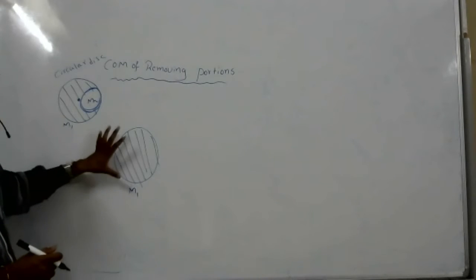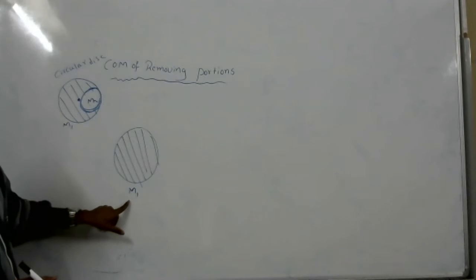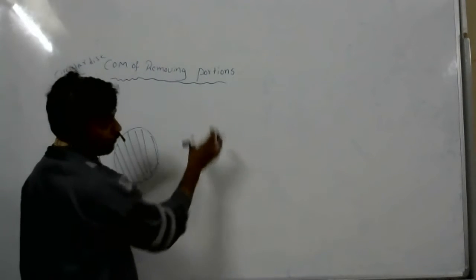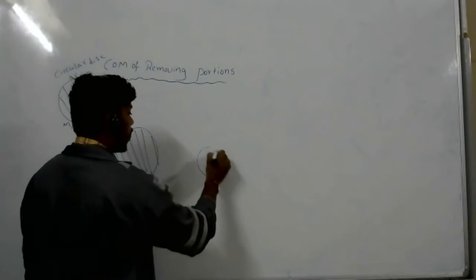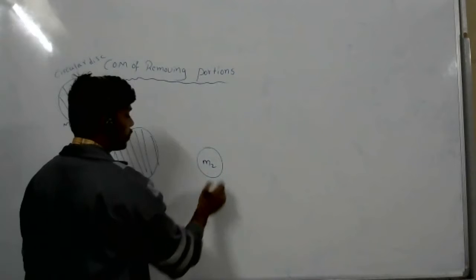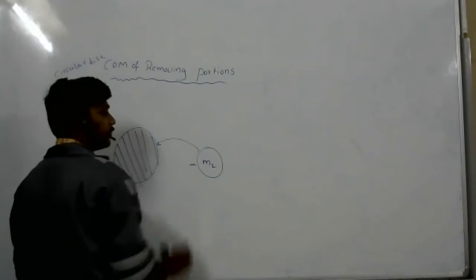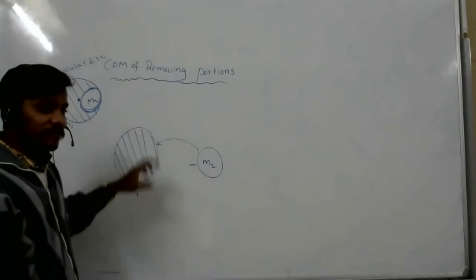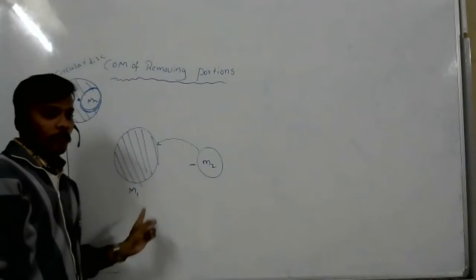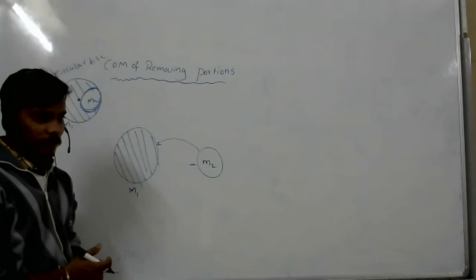Now what I'm going to do, I will take the complete body, and that complete body mass M1 I will take. How much have they removed? Suppose they have removed M2 mass, then that M2 as negative mass I will add. Now I have two masses. Can I find the center of mass?